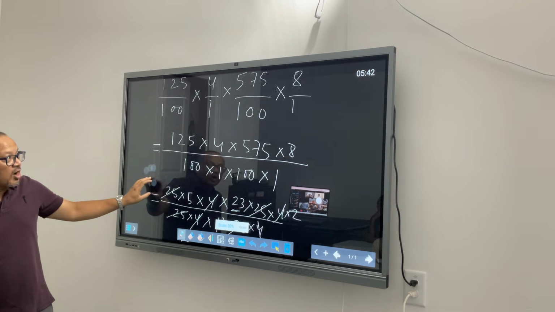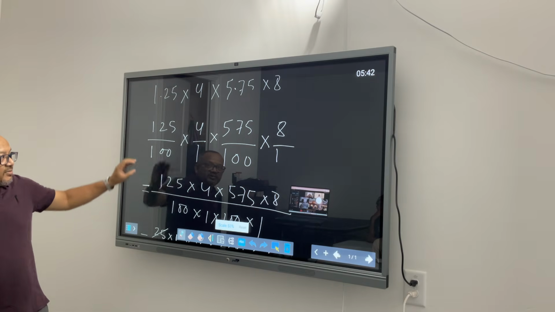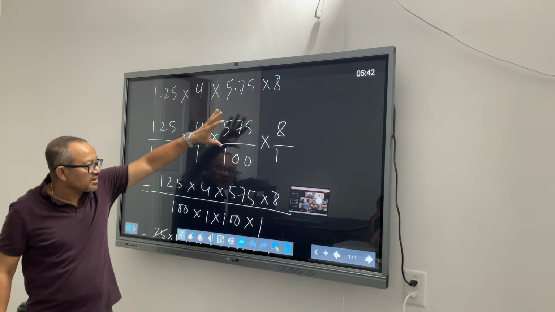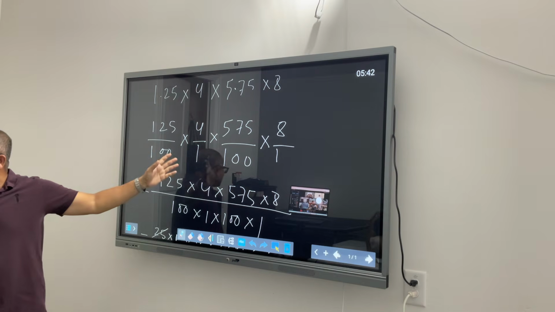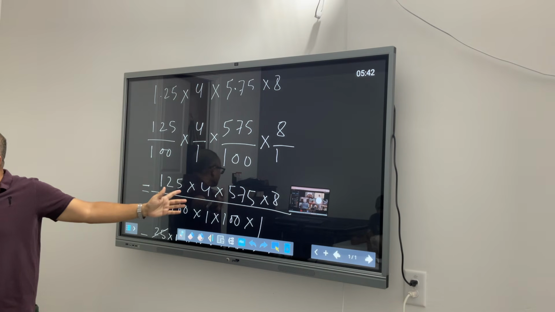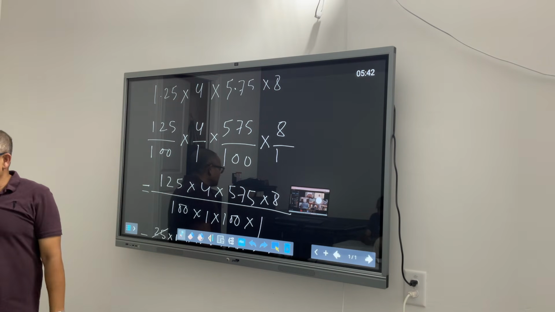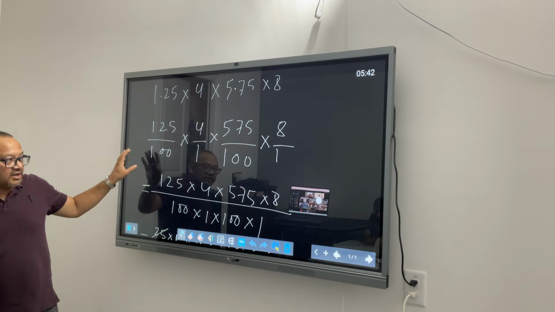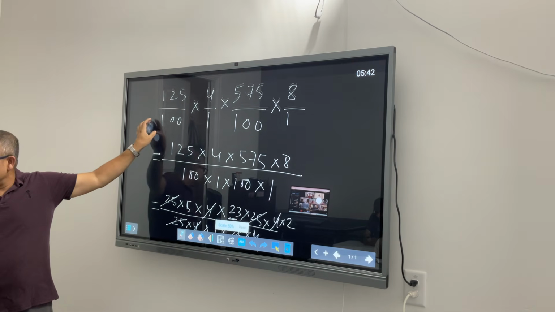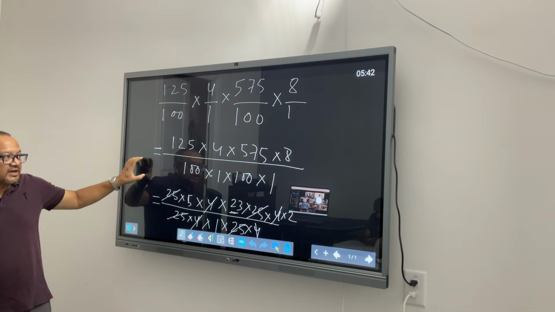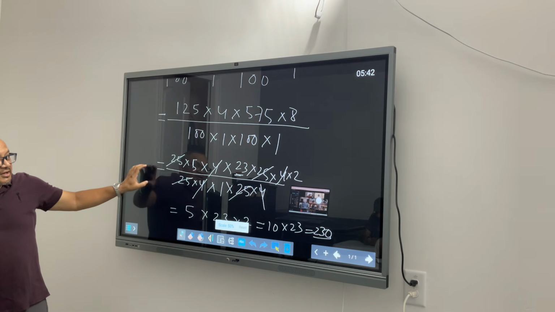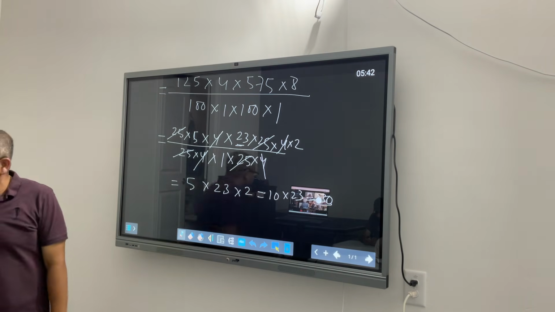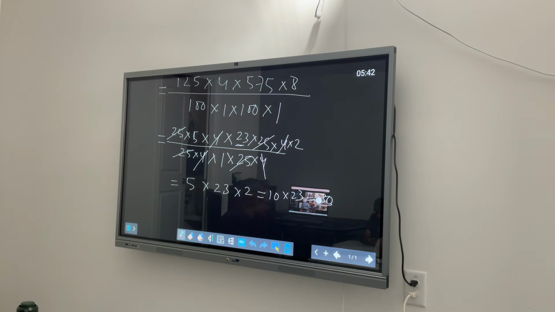I'm trying to avoid multiplying. I'm just trying to break the bigger number into smaller pieces and then get to it. I enjoyed solving it because for me it was like a game. I was playing a game. I was not doing any math. Did you guys see this as a game or did you guys see this as math? That's the first question. Was it looking like a game? Yeah, a game is simple. We are breaking into smaller pieces, that's all.